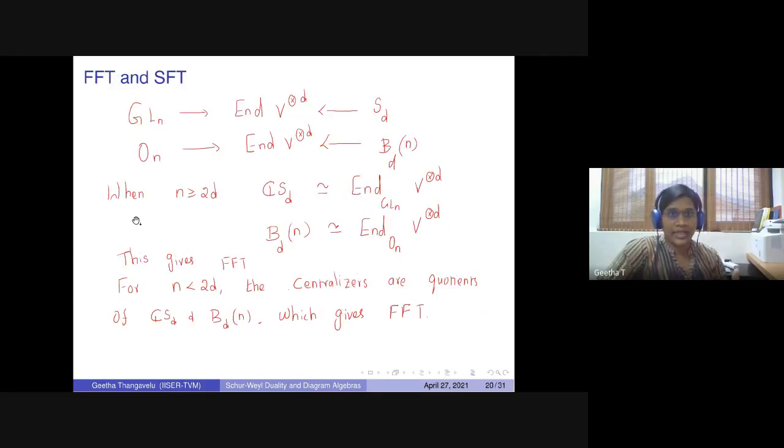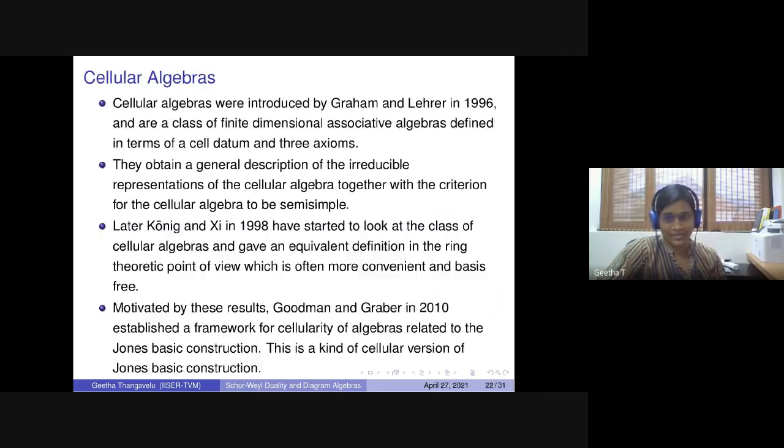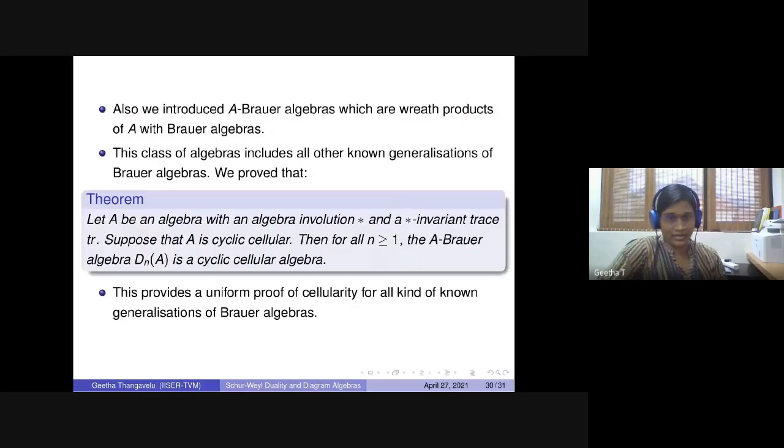So the cellular technique really helps: this Brauer algebra B_n comes from O_n invariants, but now from B_n we go back to the SFT of O_n. So it is like going in on one side and coming out on the other side. These are the overall techniques I would like to present today. And now, any questions?